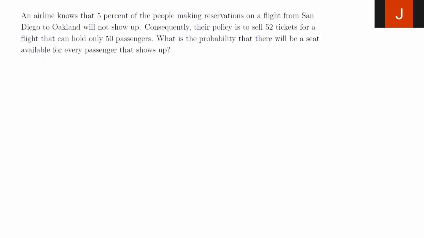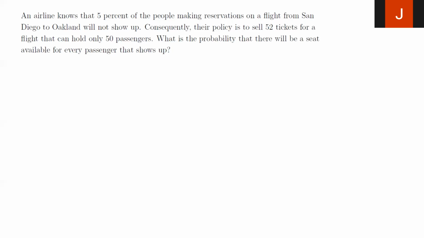This is pretty common practice by airlines. They know that not everyone's going to show up, so even if you have 50 seats, they'll sell extra seats, even though they don't have them. They believe the probability that everybody shows up is not going to be high. So if they sell 52 seats, but only 45 people show up, everybody's happy. Those who missed their flights, it's fine because they missed it. So we want to know the probability that whoever shows up for a flight actually has a seat.